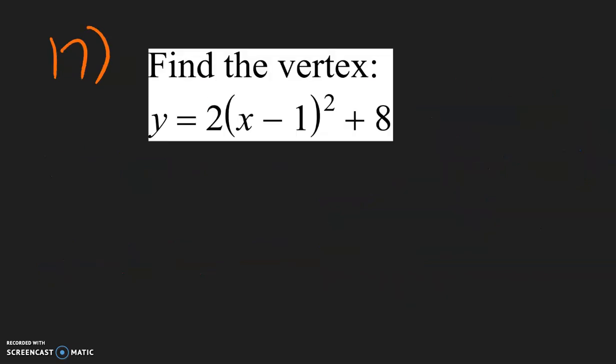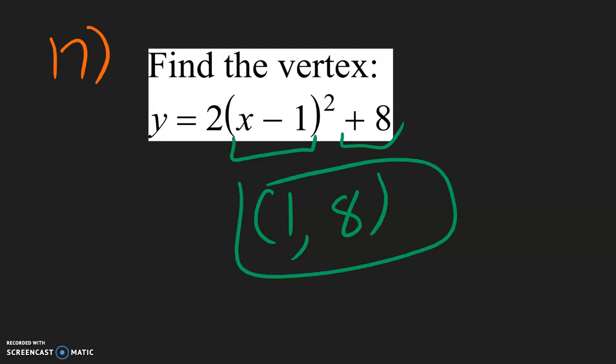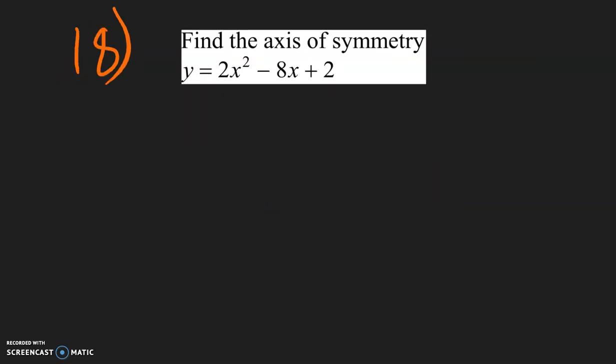Number 17 just asks for the vertex. This is in vertex form, so there we have it. Inside, change: positive 1. Outside, stay the same: positive 8. Finished. Number 18 is asking for the axis of symmetry.